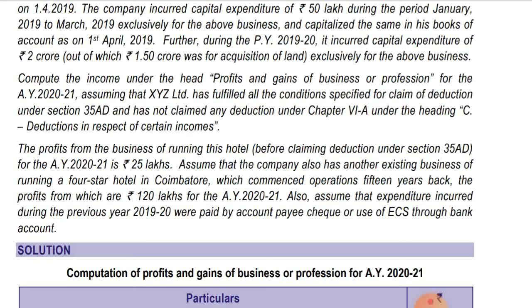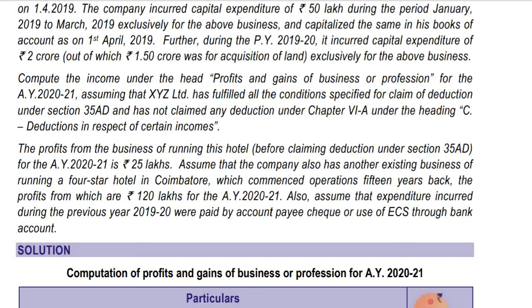Though it is not eligible for deduction under section 35AD, it is a specified business mentioned in section 35AD. So 120 lakhs minus 75 lakhs, so the profit and gains from business and profession will be 45 lakhs.